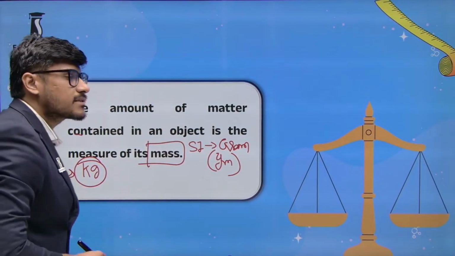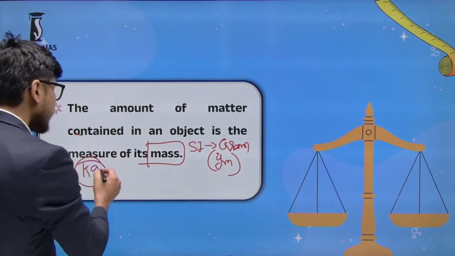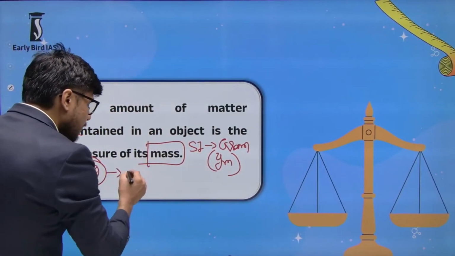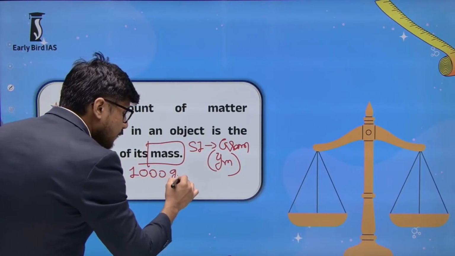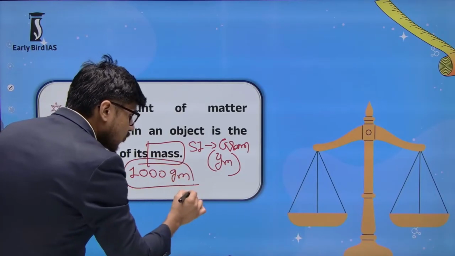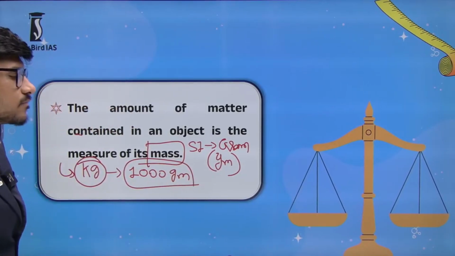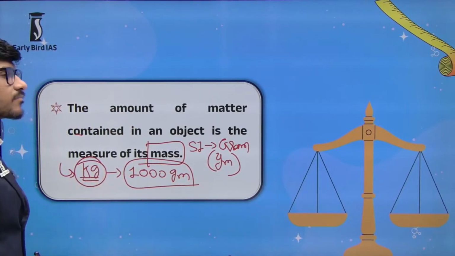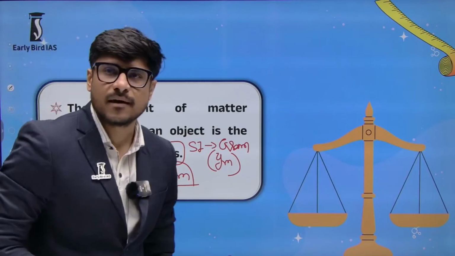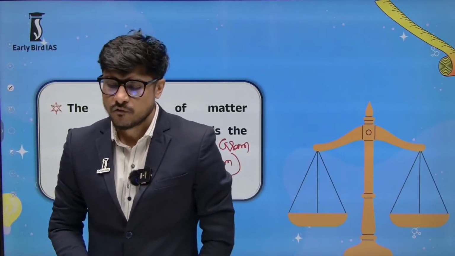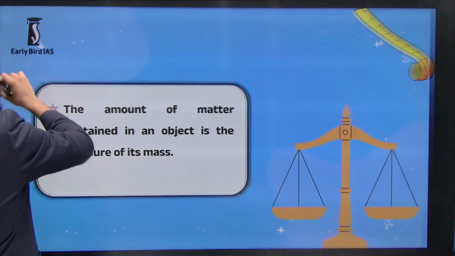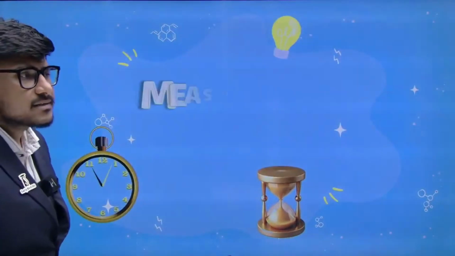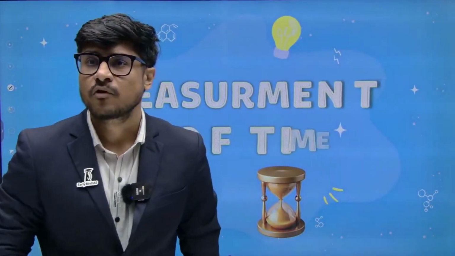And there is also a bigger scale and a smaller scale. For example, there is the kg. So 1 kg is equal to 1000 gram. If you combine 1000 gram, then it becomes 1 kg. Then there is also the milligram, a smaller unit of mass. So what is the unit of mass? It is the gram. Okay?